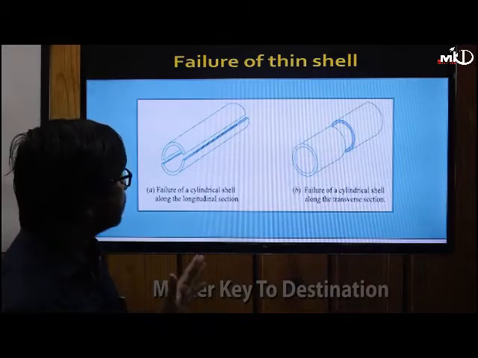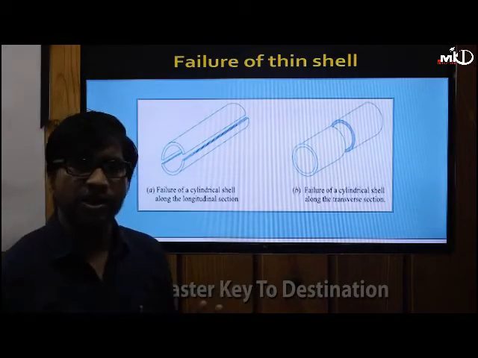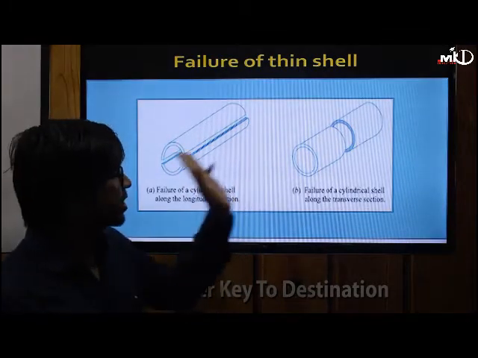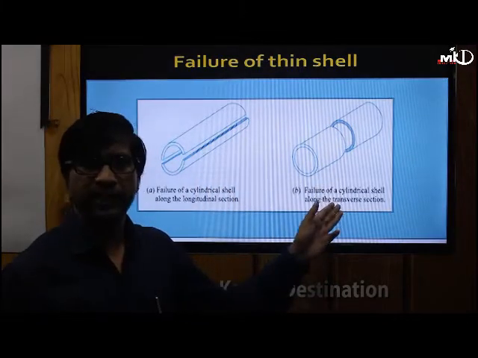Okay. So we'll derive how much stress is induced if the boiler is failed like this, and how much stress is induced if the boiler is failed like this.